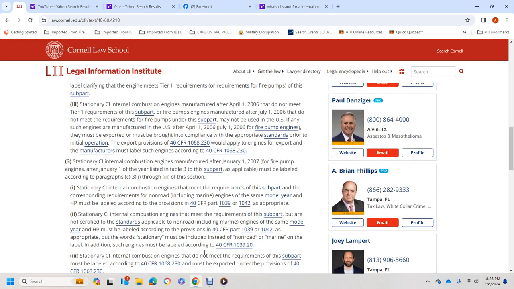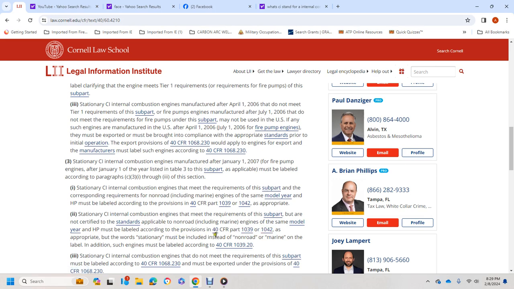Stationary compression ignition internal combustion engines that meet the requirements of the subpart must be labeled with the corresponding requirements of the non-road, including marine, engines for the same model year and horsepower, according to the provisions of Title 40 CFR 1039 or 1042 as appropriate. Stationary compression ignition internal combustion engines that meet the requirements of the subpart but are non-certified must be labeled according to the provisions applicable to non-road, including marine, engines for the same model year and horsepower, according to Title 40 CFR Part 1039.142 as applicable.